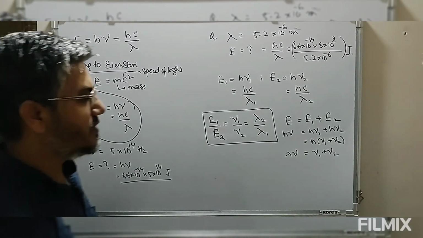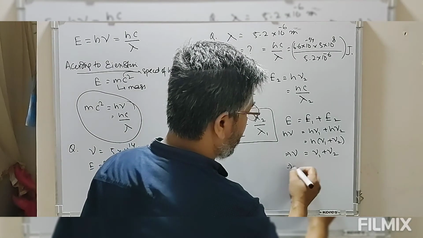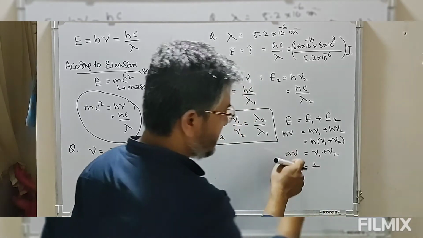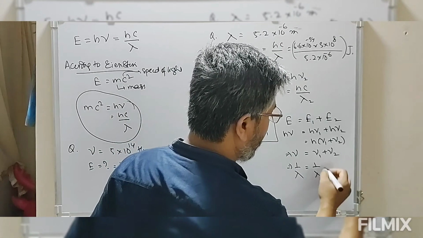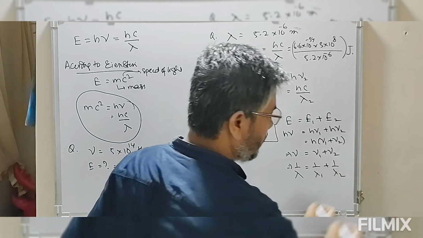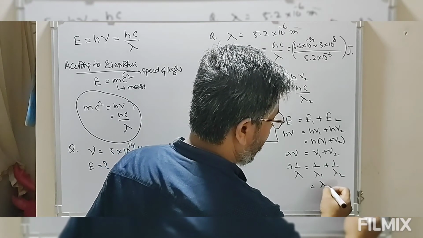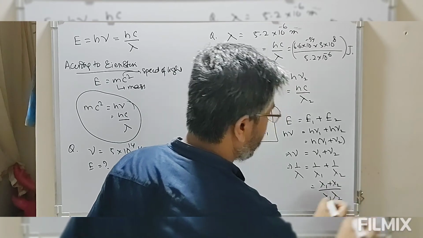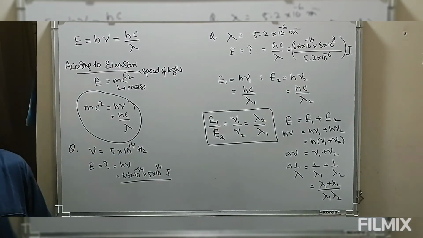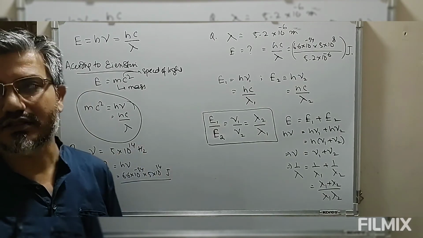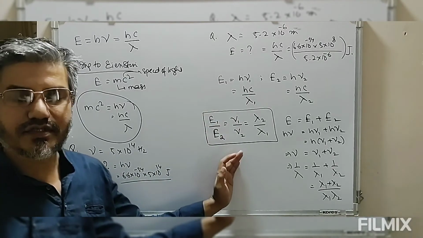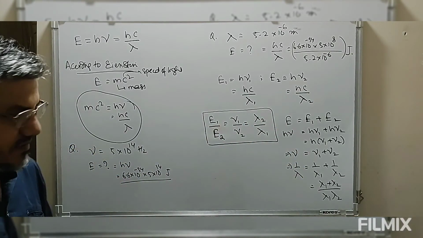Now nu is proportional to 1 by wavelength, because c will cancel out. So 1 by lambda is equal to 1 by lambda 1 plus 1 by lambda 2, or lambda 1 plus lambda 2 divided by lambda 1 into lambda 2. So this is how we use this. Now the ratio of energy is equal to the ratio of frequencies or the inverse ratio of wavelengths.